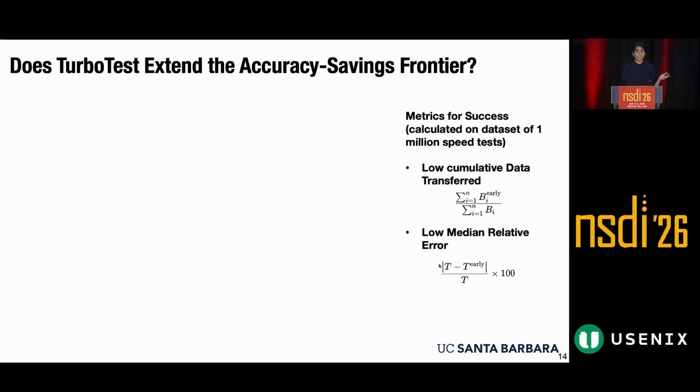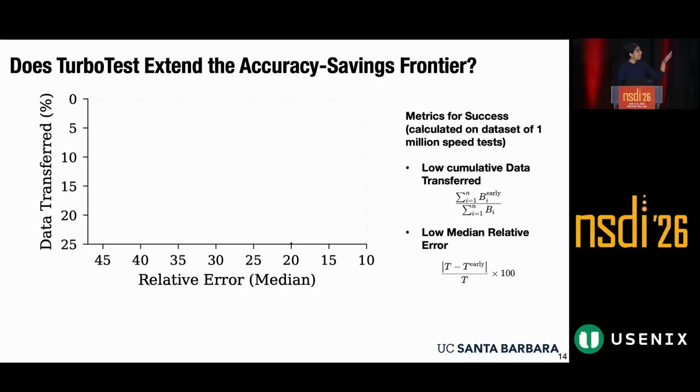In order to do this, we have our two similar metrics of success that I was showing earlier. We want to make sure that we have low cumulative data transferred after summing up the data that's actually transferred when applying TurboTest on our sampled 1 million test data set. We also want to make sure our median relative error over this entire data set is extremely low. So we can essentially plot our two metrics for success on our x-axis and y-axis, where our x-axis indicates our relative error and our y-axis indicates our data transfer. And namely, our ideal solution will be right here at the top right.